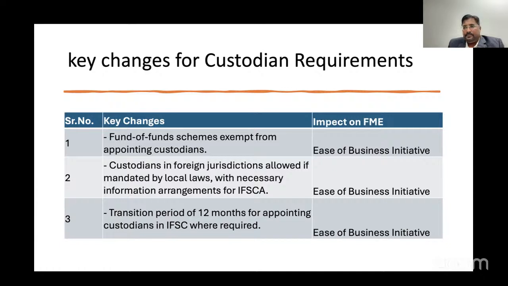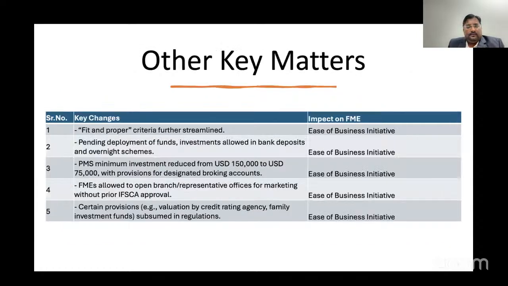Many times it has happened that the 75 million which is required is compulsory to appoint a custodian. Now, as soon as your corpus reaches this threshold, we get 12 months' time for the appointment of the custodian. That is also a very big initiative by the IFSCA. And few other key matters like profit and proper criteria will come into the detailed rules and regulations.